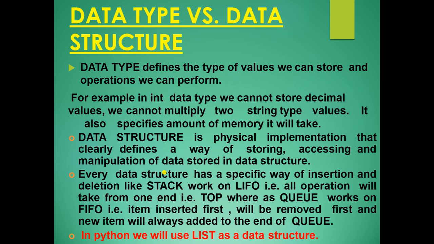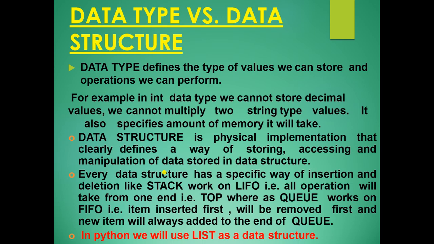Now data type versus data structure. A data type defines the type of values we can store and the operations we can perform. For example, in the int data type, we cannot store decimal values, and we cannot multiply two string type values. It also specifies the amount of memory it will take.